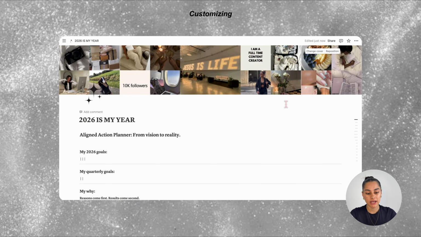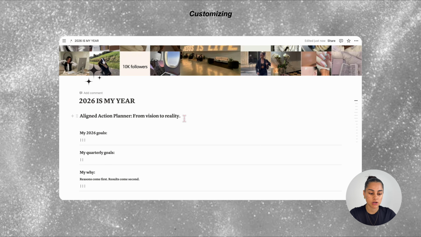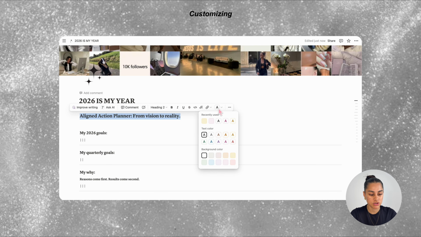So next you can change the text color. So what you want to do is highlight the text and then go over to this A over here. Click the button and you can choose from these text colors or background colors. So let's say we go pink and then it does pink text.